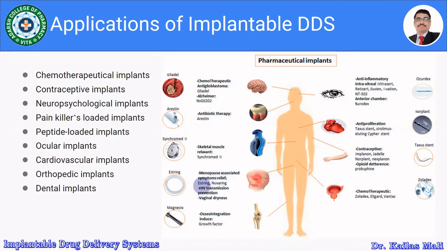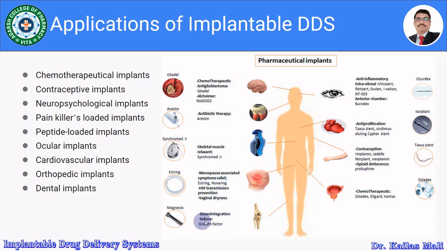For example, Estring, this is the implant Estring, and Nuvaring. Furthermore, it is possible to manufacture implants related with HIV transmission prevention and vaginal dryness, right?